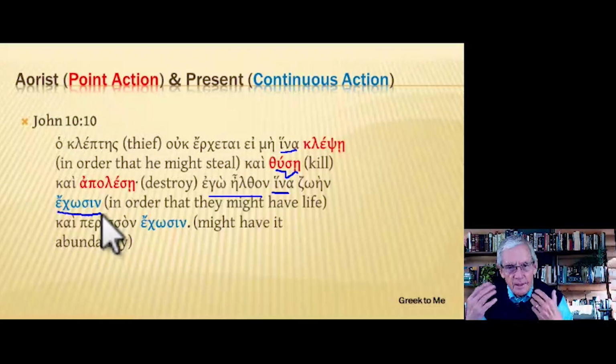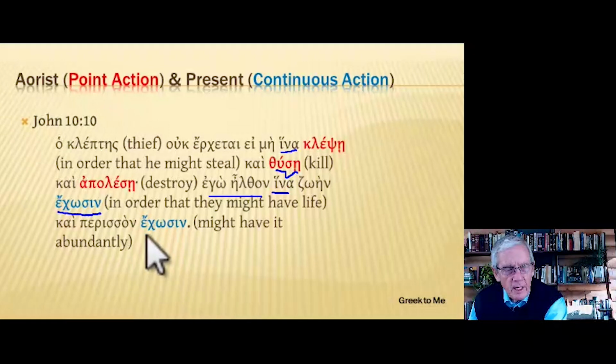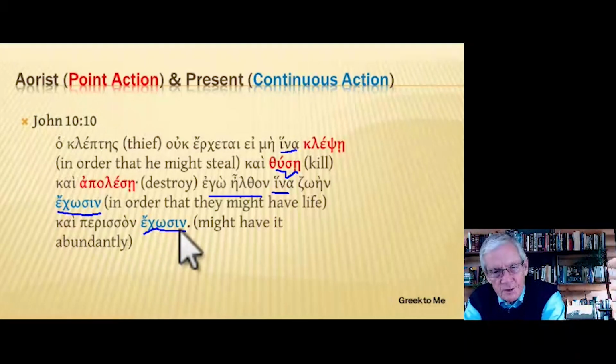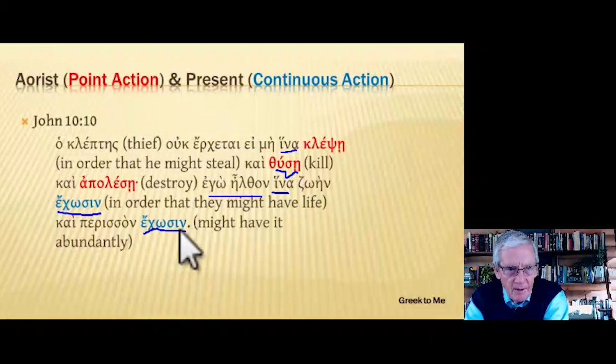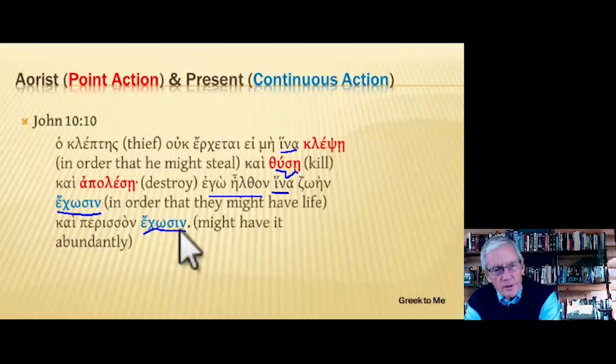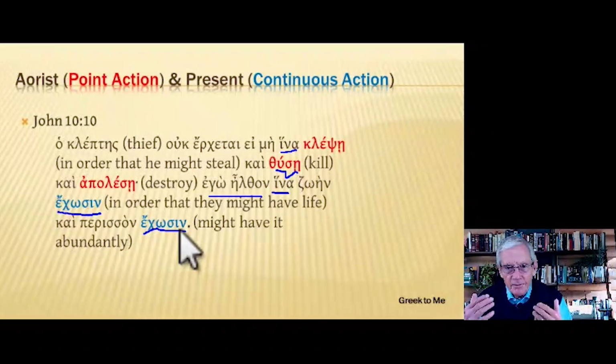In order that they might have, meaning continue to have, life. And then we have another subjunctive here that repeats the first: they might have, and then perisson, abundantly. So that they might continue to have life abundantly.